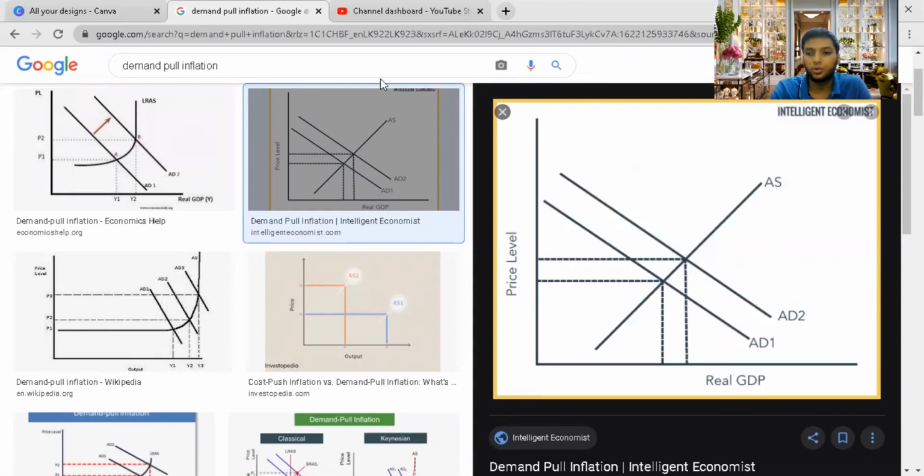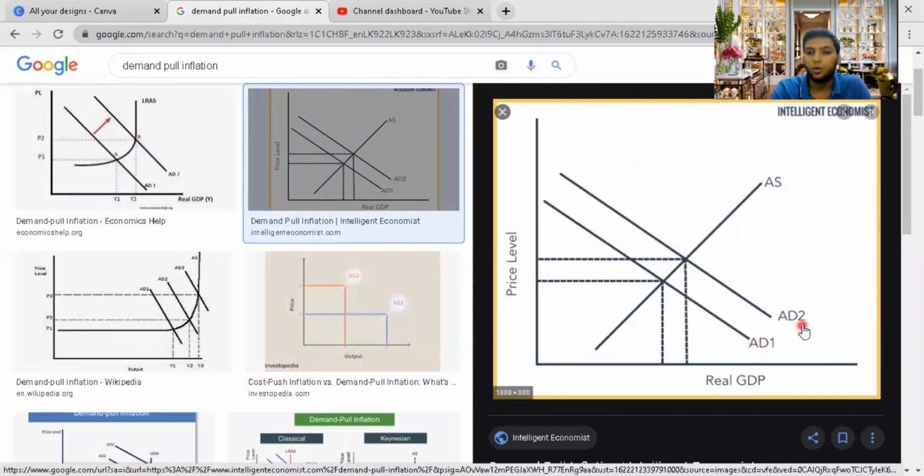Your aggregate demand is increasing. Why is your aggregate demand increasing? Maybe you have high income. If you were earning $1,000 per month, and all of a sudden you earn $10,000 per month, you were eating bread until yesterday. Now you will not eat bread, you will eat pizza. Why is that? Because you have enough income now to spend.